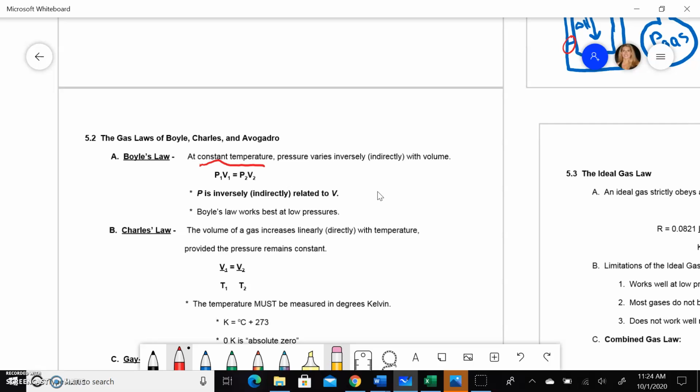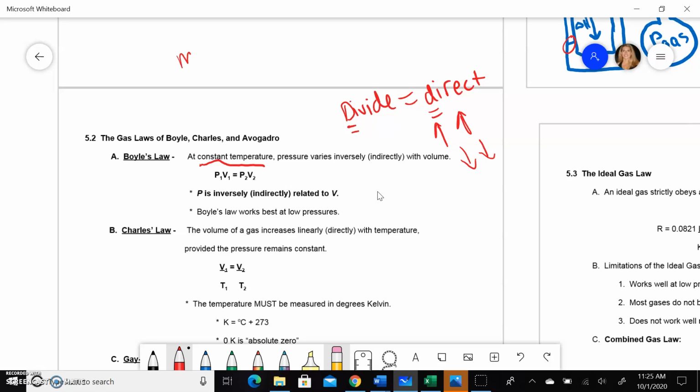The first thing to recognize is the type of relationship that they have. So one little trick that you can use, this goes for math too, if you are ever dividing variables and they're on the same side of the equal sign, look for those D's. If you're dividing the variables, that means they have a direct relationship, which means they'll do the same thing. If one goes up, the other one will go up. If one goes down, the other will go down.